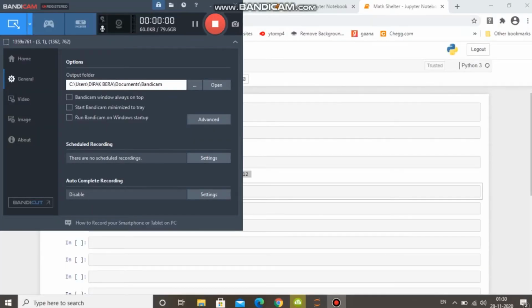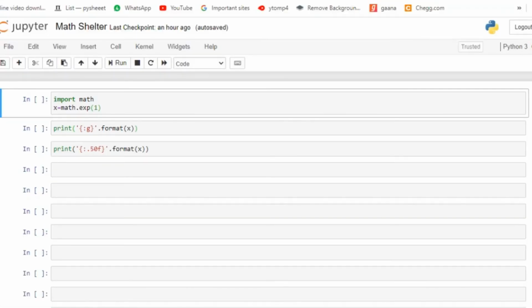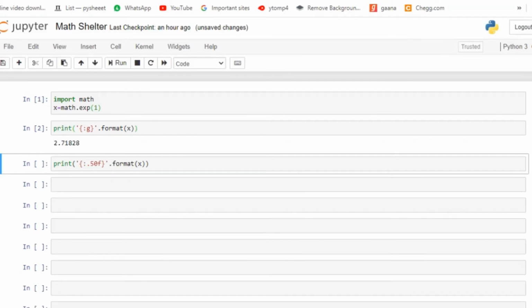Here we will use a Python program for testing our value of the exponential e, and we also show our graph y equals e to the power x here. So here I use the Jupyter notebook. If I run the program there, this is the value of e correct up to 5 decimal places.